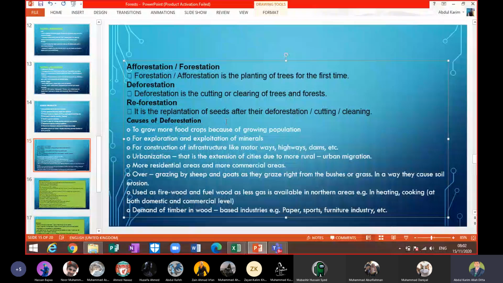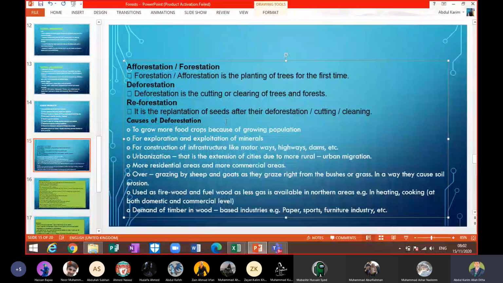Urbanization: you know that the urban population is increasing, and due to that, cities are extending haphazardly. The size of the cities of Pakistan is increasing with so much speed that we are cutting down the trees and bringing the area into construction work, more residential areas and more commercial areas.